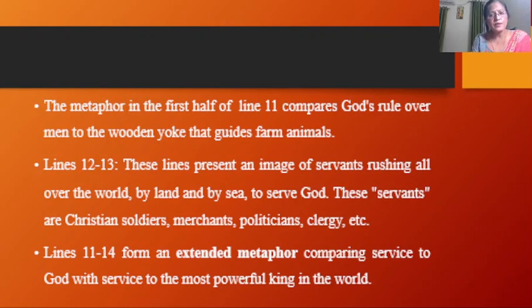Another example of metaphor in the poem is "thousands at his bidding." Thousands of angels, thousands of servants who are moving to carry out his order. They are the metaphor for Christian soldiers, merchants, politicians, clergy, teachers, doctors, etc. Clear? Lines 11 to 14 form an extended metaphor comparing service to God with service to the most powerful king in the world. Clear? So these are the examples of metaphor.